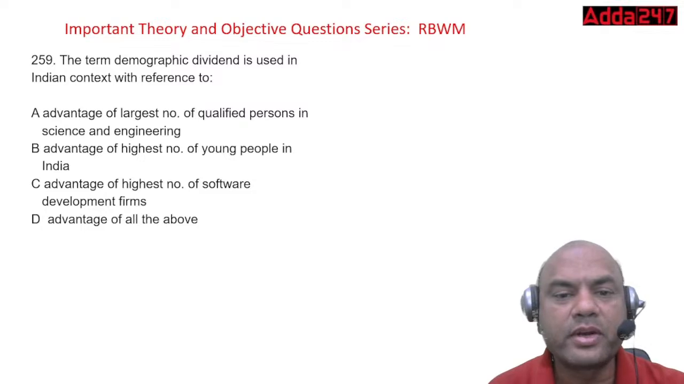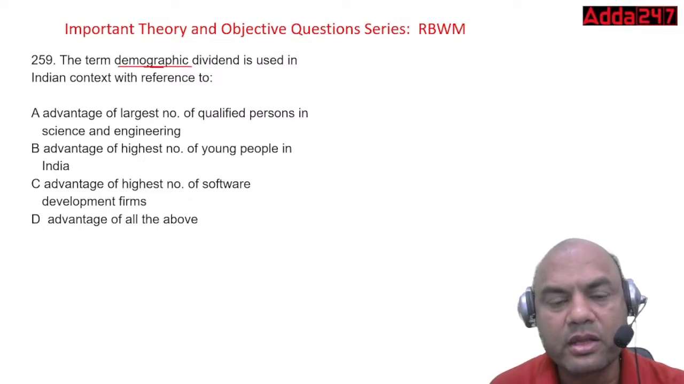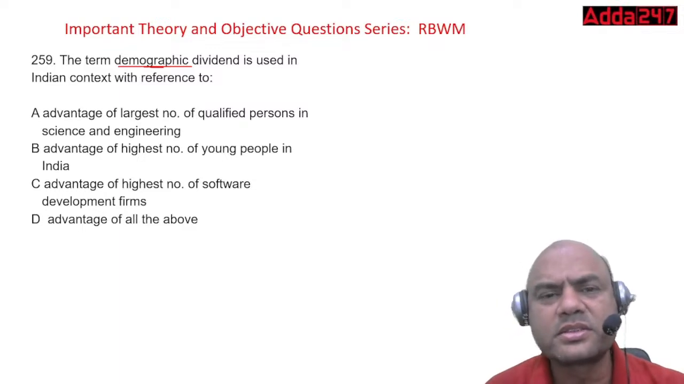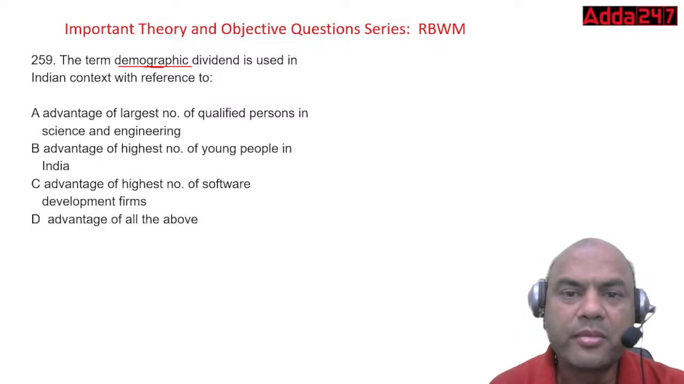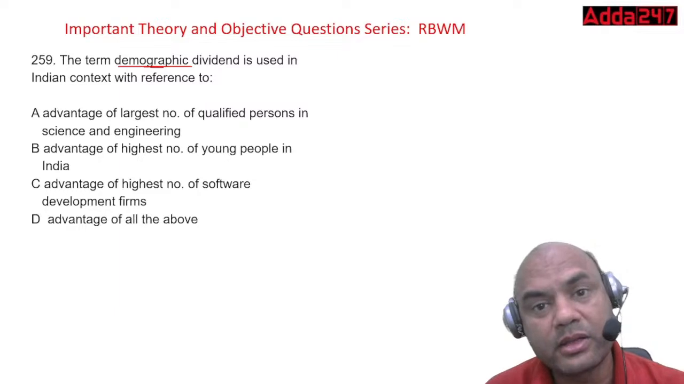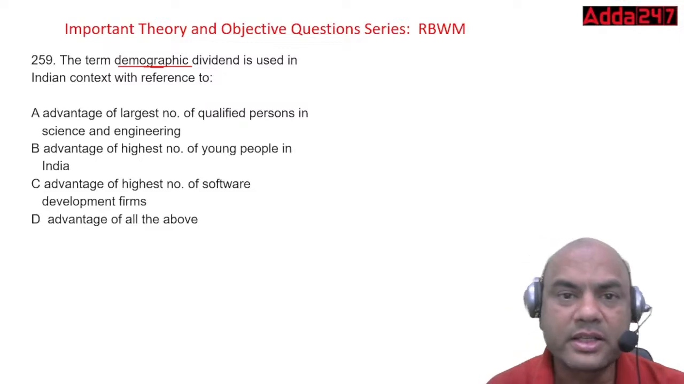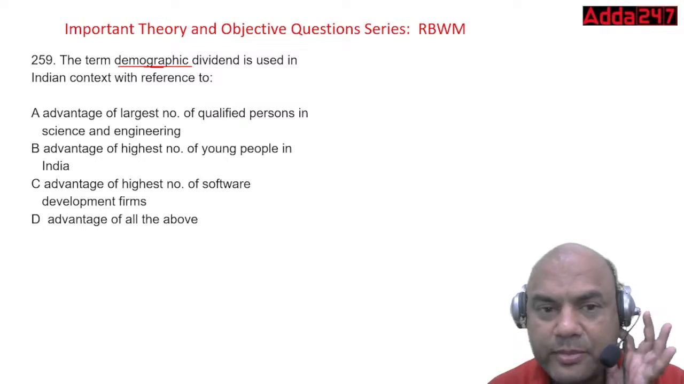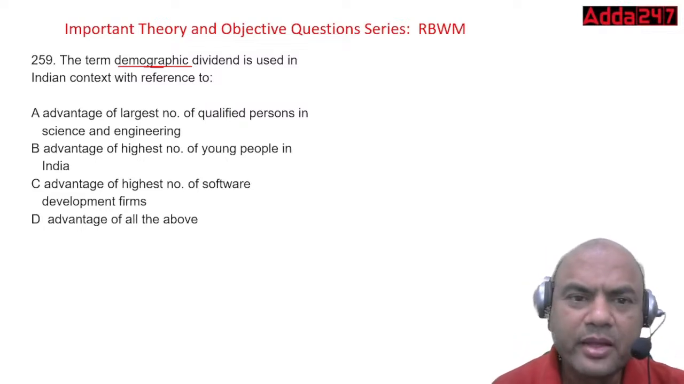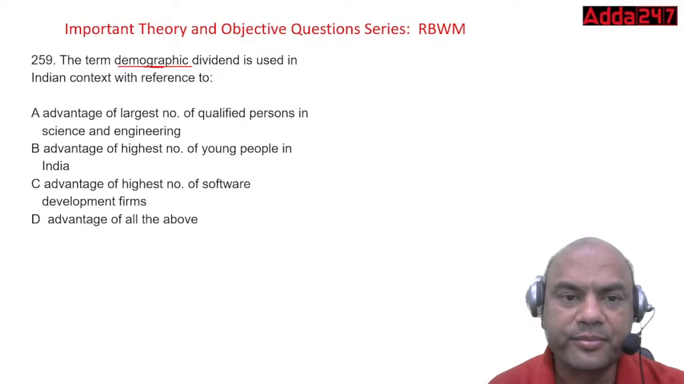In terms of demographic dividend, the term demographic dividend is used in the Indian context with reference to what? So demographic means what? What is demography? Demography means various classifications of the population. It can be based on male or female. It can be on the basis of education. It can be on the basis of poverty or income level. Male, female I already told, it can be anything. Any classification which will tell me the details of that society.